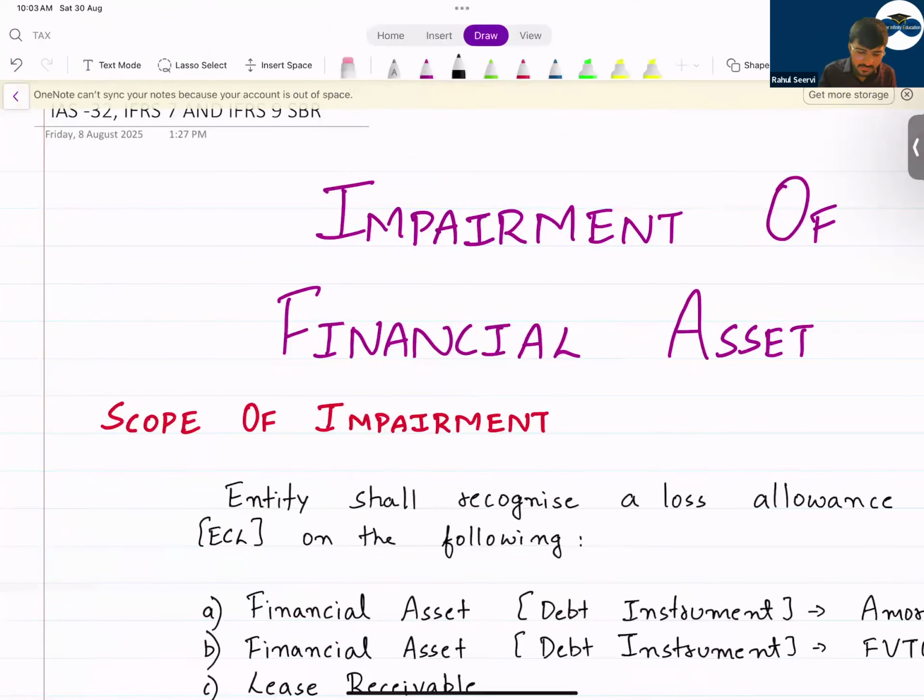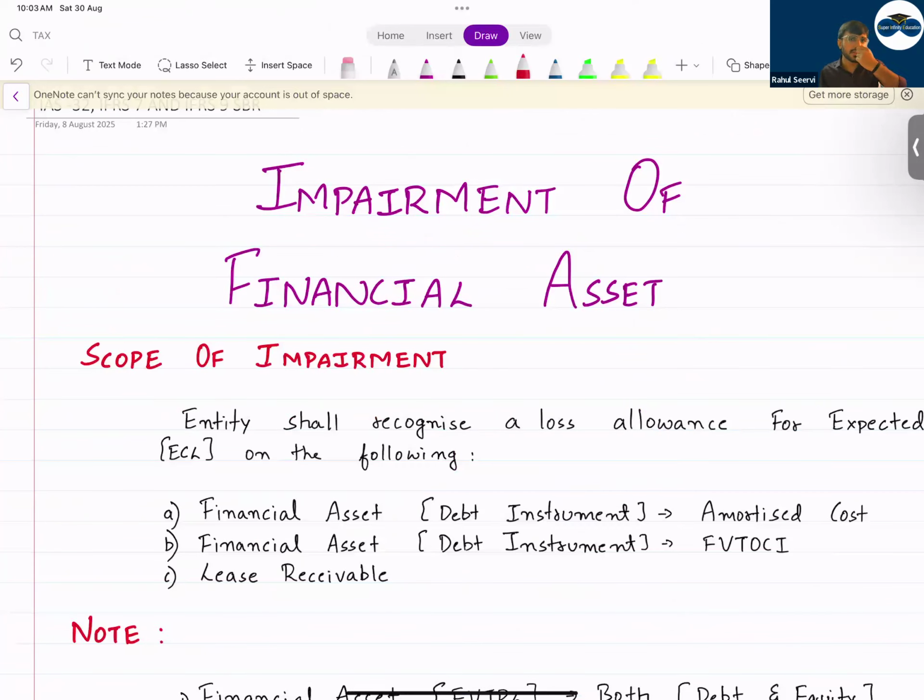I hope everyone can see the screen now. Impairment of financial asset. If you remember, IAS 36 talks about impairment. In that standard, you will never cover impairment of financial asset because it is covered in IFRS 9. You will not cover impairment of inventory also. There also, it's outside the scope. Why? It is taken care of in IAS 2.